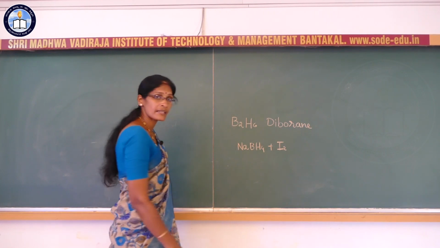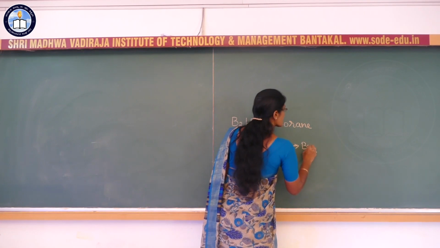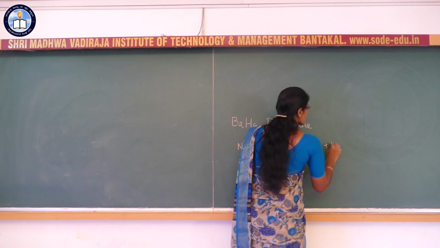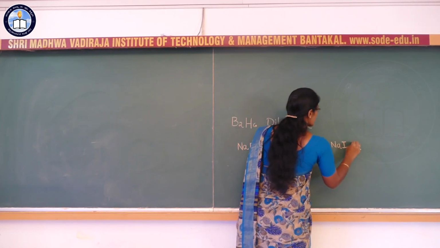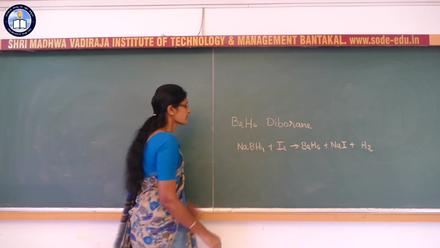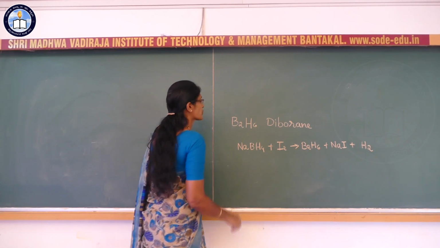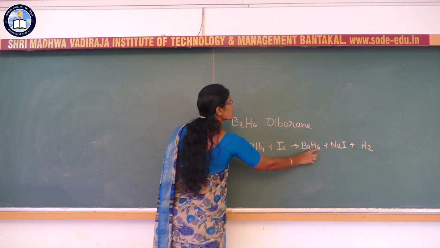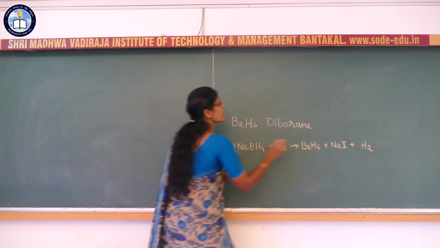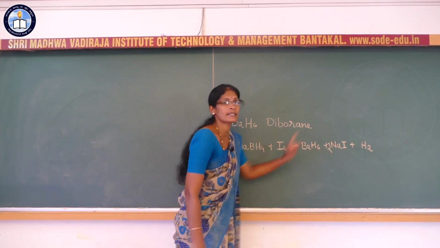Sodium borohydride is oxidized by iodine and it gives diborane B2H6 plus sodium iodide and hydrogen gas. Now balancing the equation. So here it is B2H6, 2Na, 2NaI, hydrogen 8 and here it is 8.